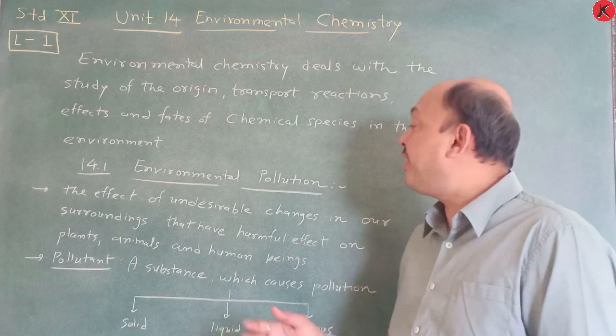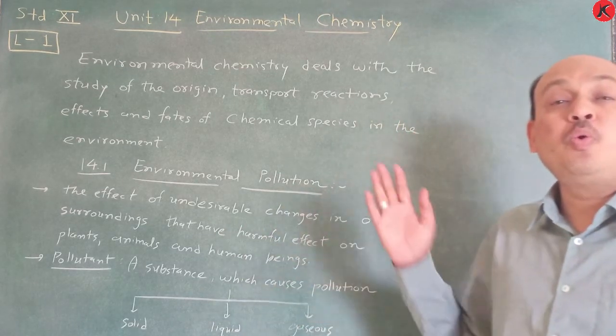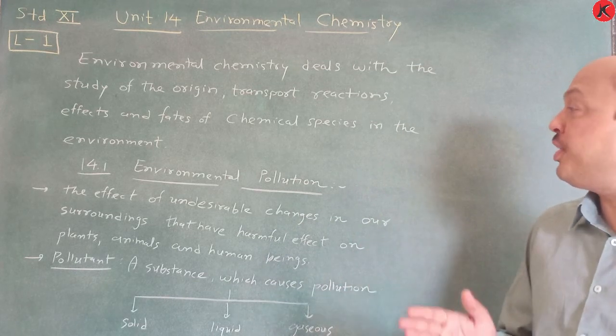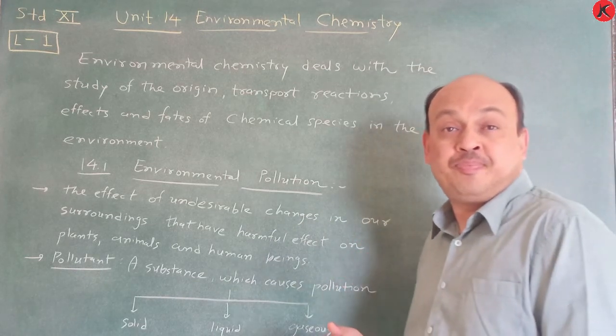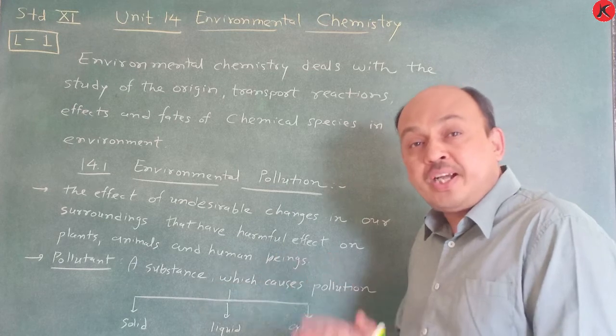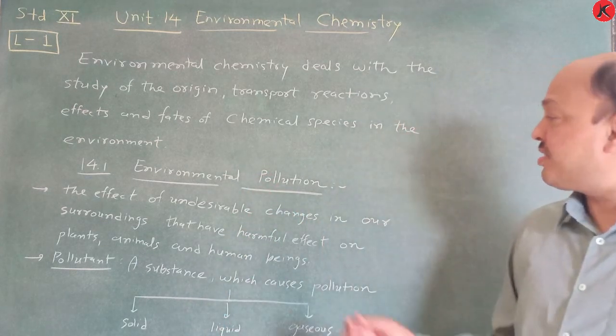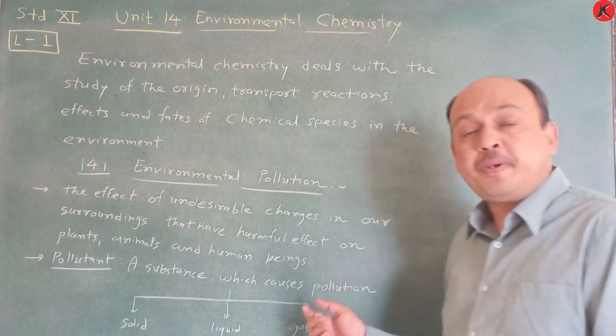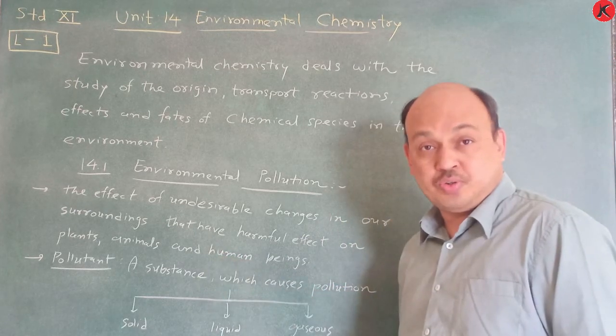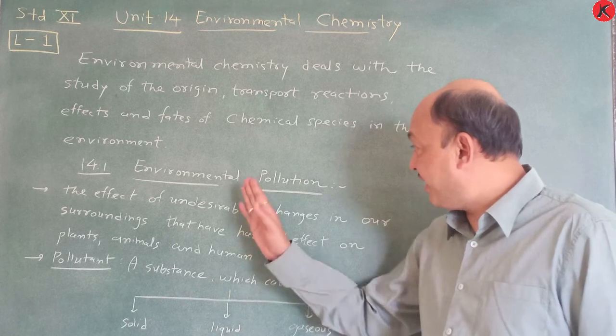At that time it is very important to know how this particular environment is spoiled. Okay, draw attention to this chapter, read it, and remember all the particular words also. So this is all about environmental pollution.